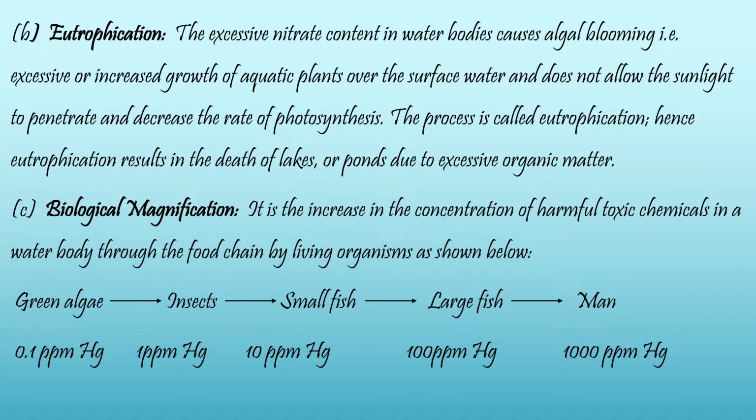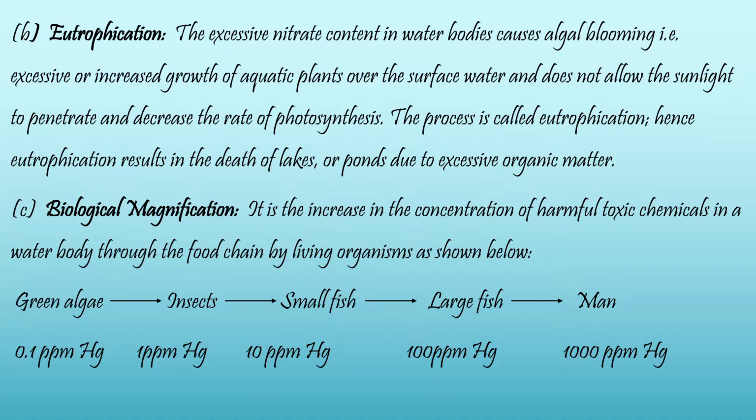When a sufficient amount of nitrogen flows into the water bodies, this excessive nitrate content causes algal blooming. Algal blooming means excessive or increased growth of aquatic plants over the surface of the water bodies.